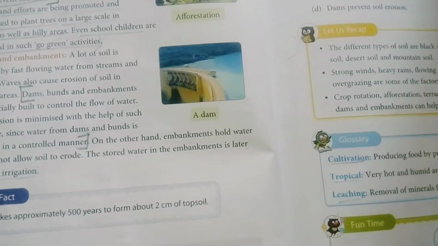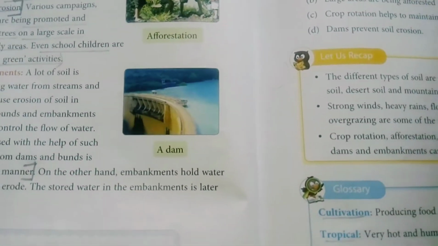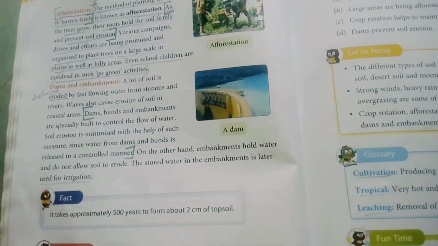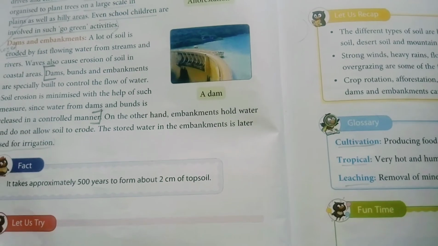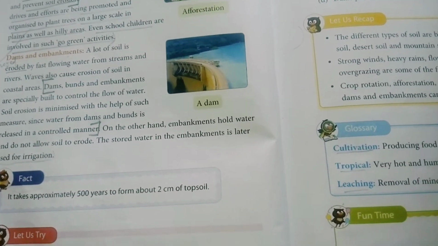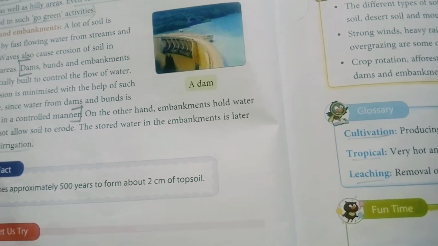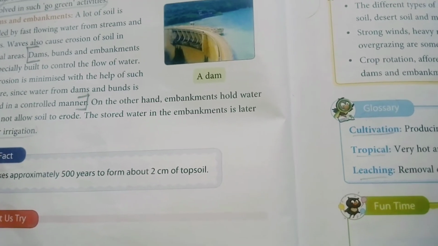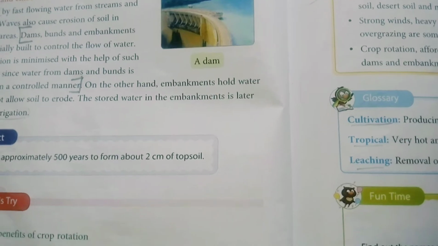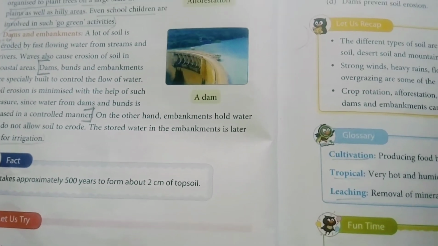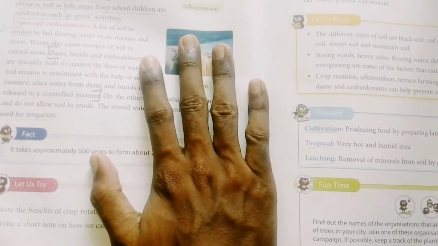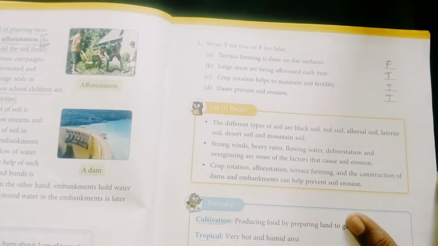There we have learned about 4 kinds of methods for conservation of soil. Then we have seen what is soil erosion, the 2 factors or reasons for soil erosion, and then we have seen the types of soil. We have seen what is soil erosion and how we can prevent the soil from erosion. So this is what the entire chapter was. I hope that you understood it properly.